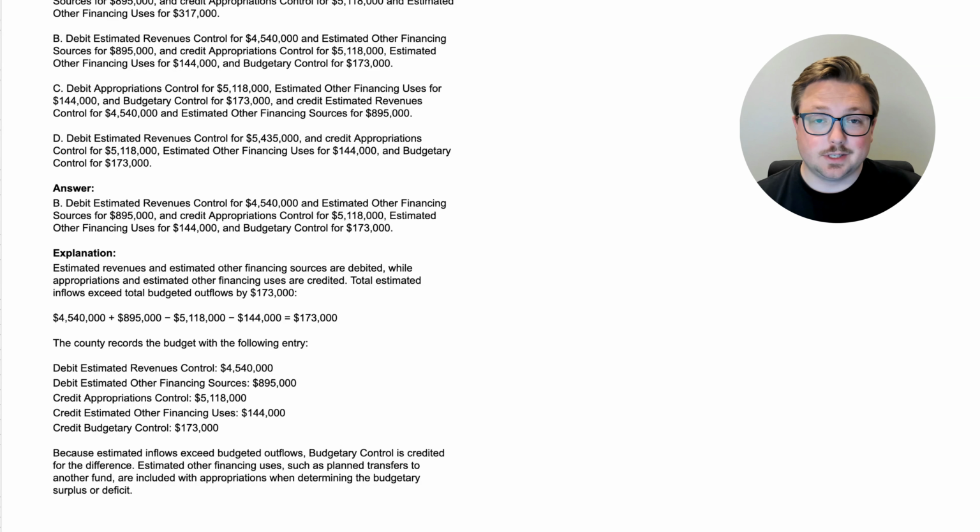And then all we do is just do the journal entry as we've already talked about it. You debit estimated revenues and estimated other financing sources. You credit appropriations and estimated other financing uses. And then as we just talked about, the plug is the budgetary control, and it's a credit this time because, as we said, the total estimated inflows exceed total budgeted outflows.